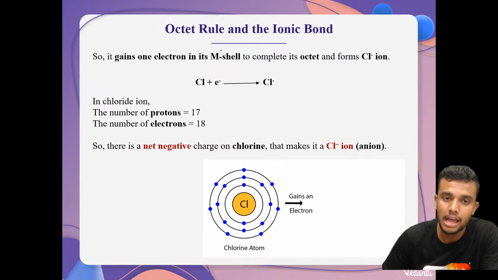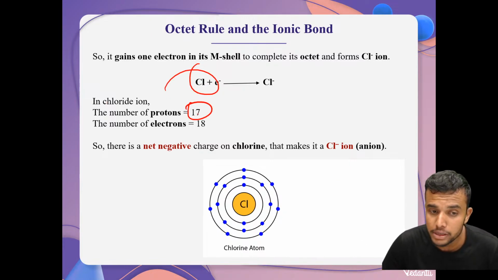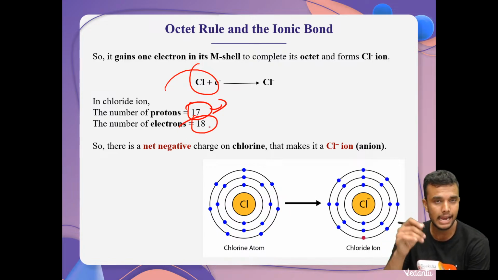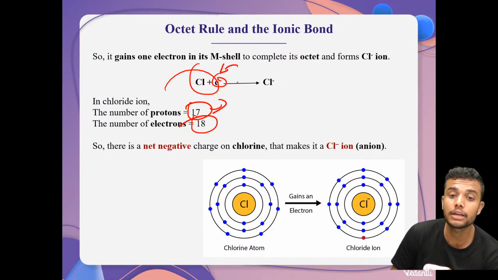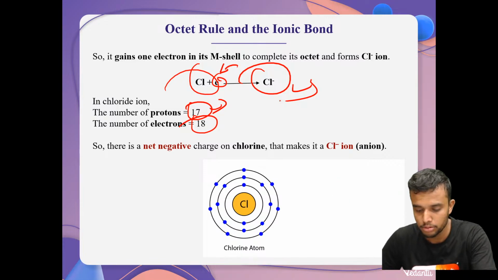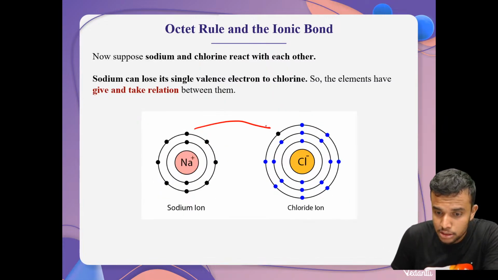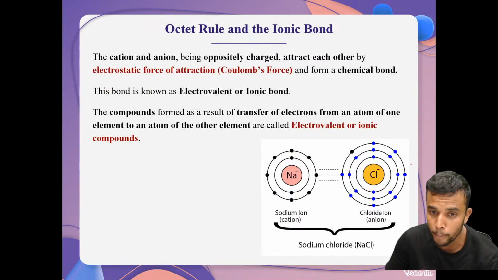Take the example of chlorine. The number of protons in chlorine is 17. What about the chloride ion? It has 18 electrons. It gains 1 electron and becomes an electronegative ion. With this give and take manner, these two elements form a bond. This bond is called an ionic bond, and these compounds are called electrovalent compounds.